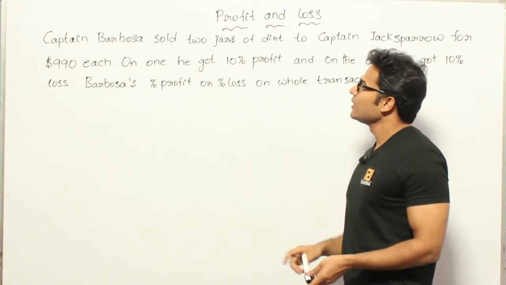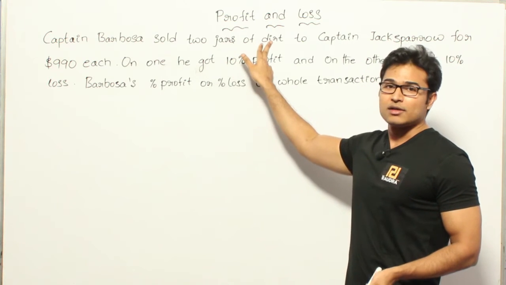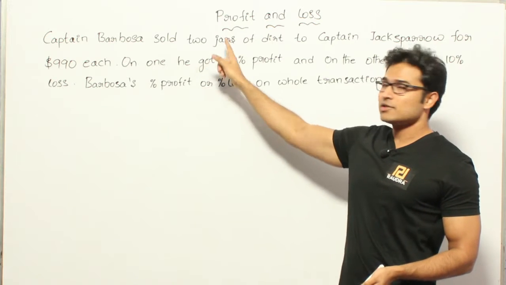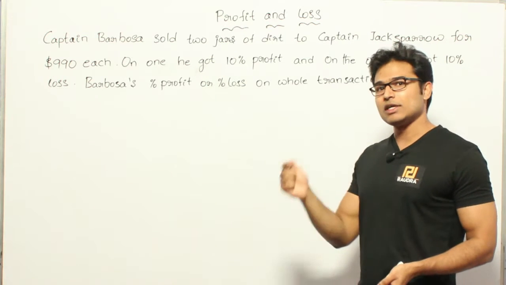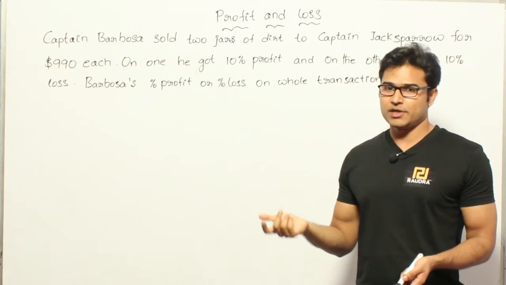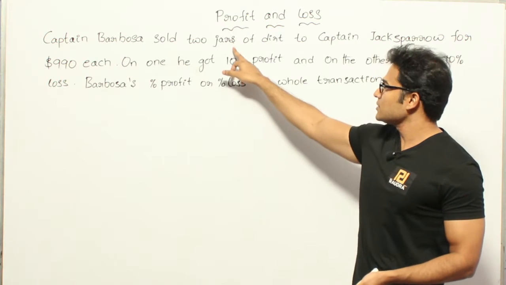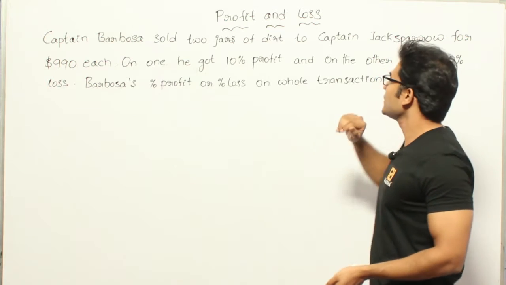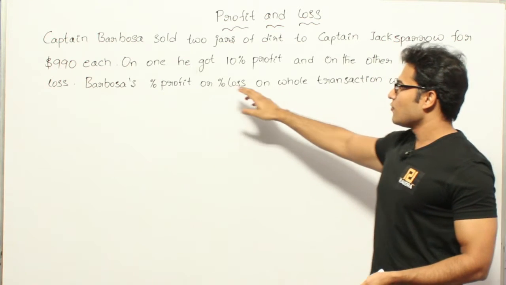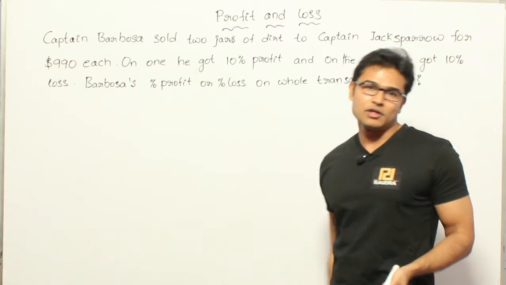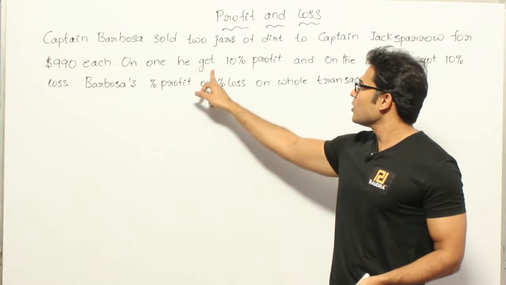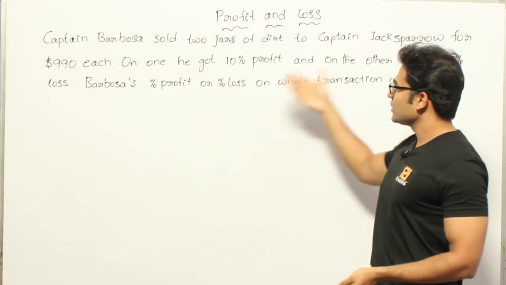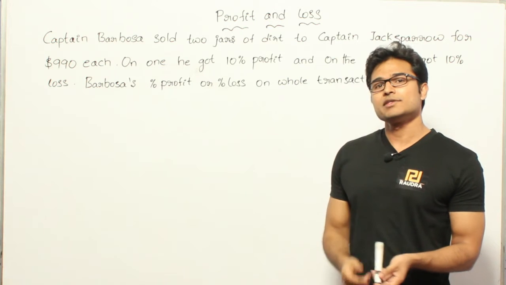So he's saying that there are 2 jars of dirt, but he didn't say that they are similar jars, which means the cost price of each of them might be different. Or if you didn't understand from this wording that the cost price of the 2 jars is different, another way to understand is, on both of them he is selling at $990 only, but for one he got a profit of 10% and on the other he got a loss of 10%. So what does it mean?